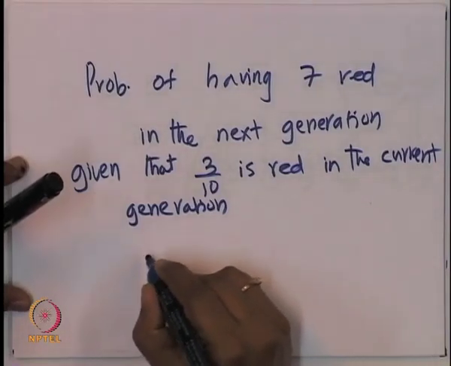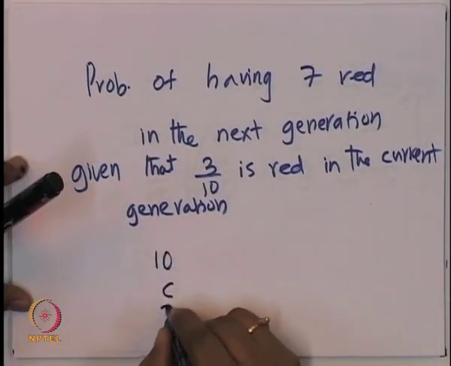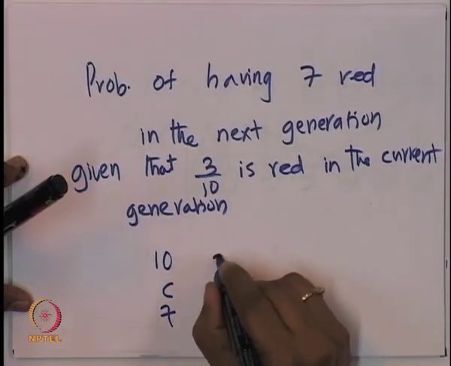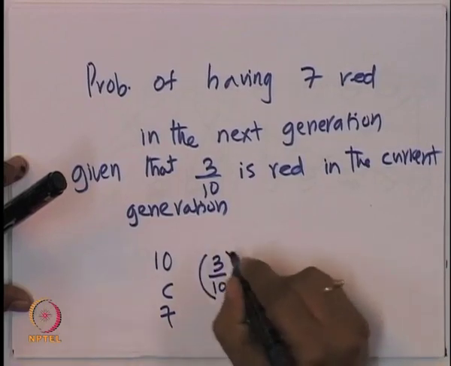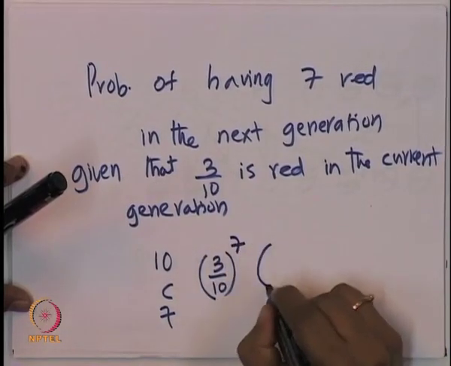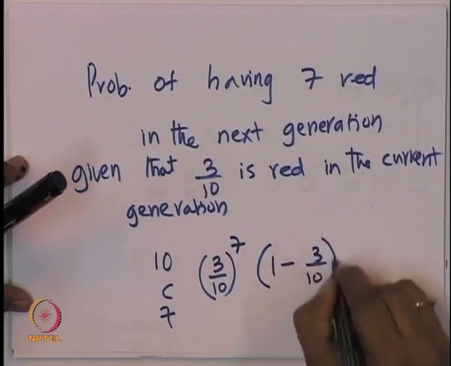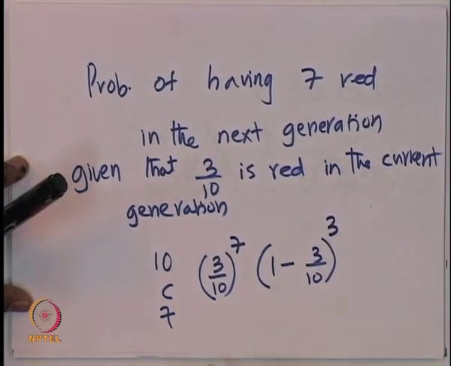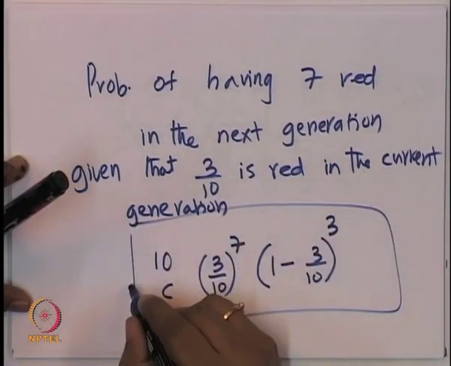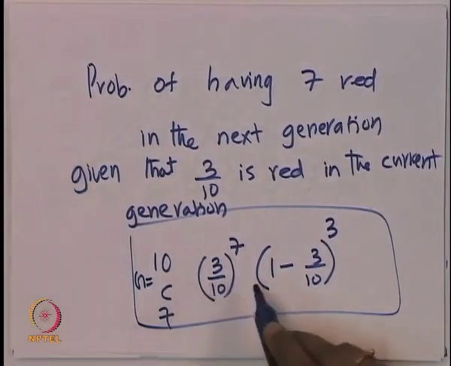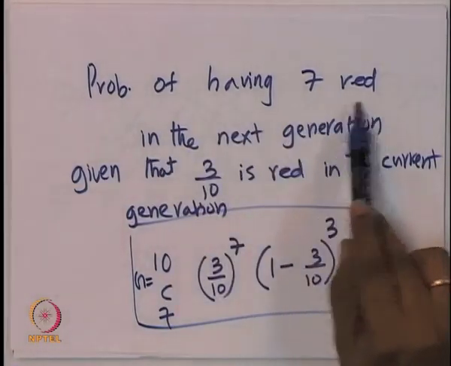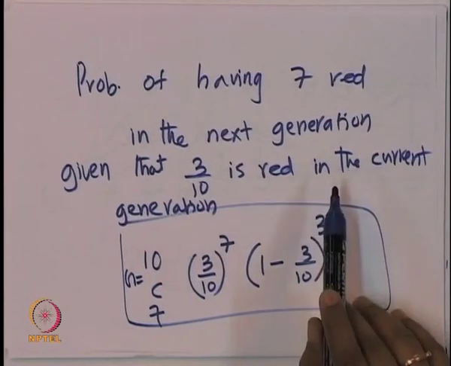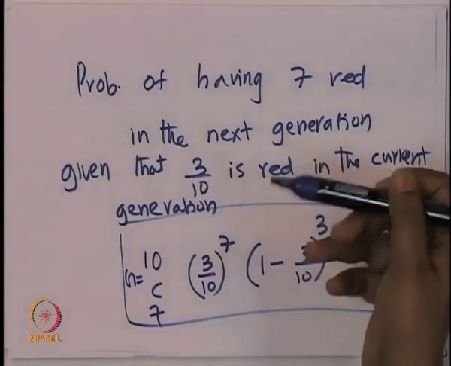And the distribution is basically 10 C 7, 3 by 10, that is the probability, to the power 7, times 1 minus 3 by 10, whole power 10 minus 7, which is 3. So, this is the answer. This is the probability. So, let me call this G. So, this is the probability of having 7 red in the next generation, given that 3 out of 10 is red in the current generation, and the other 7 out of 10 in the current generation is green.